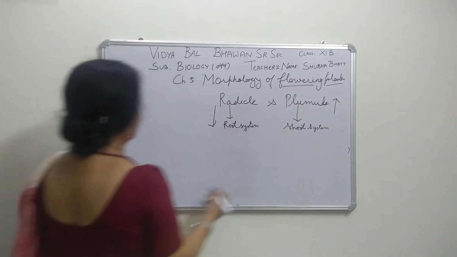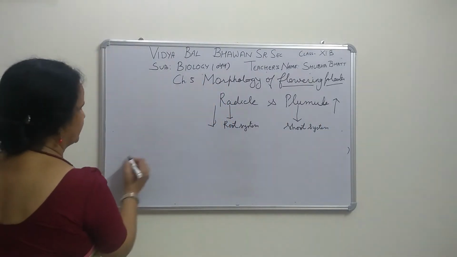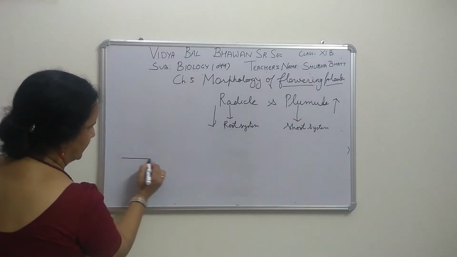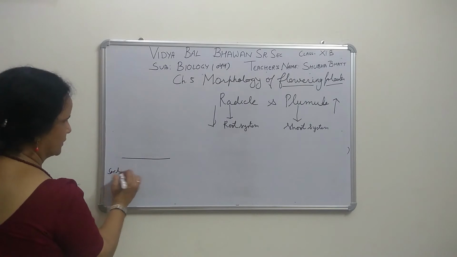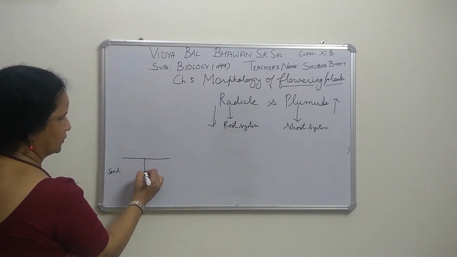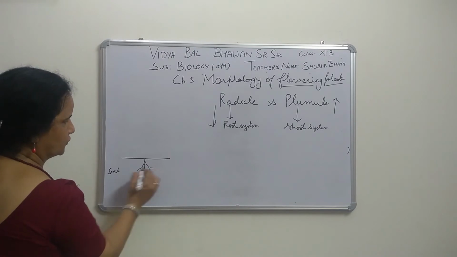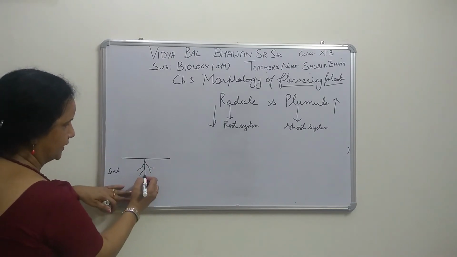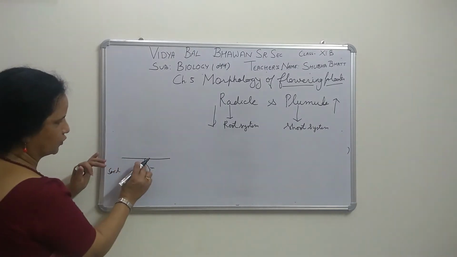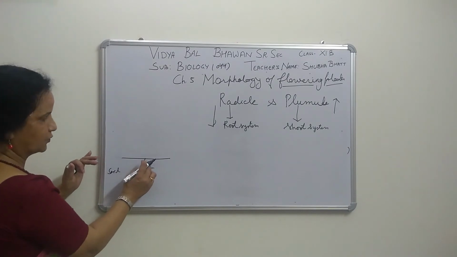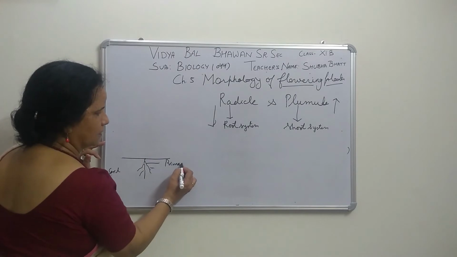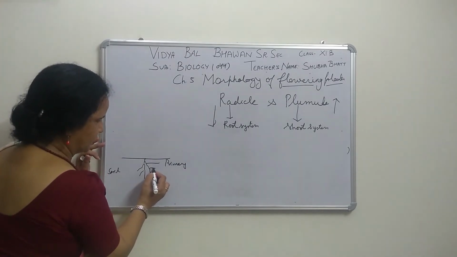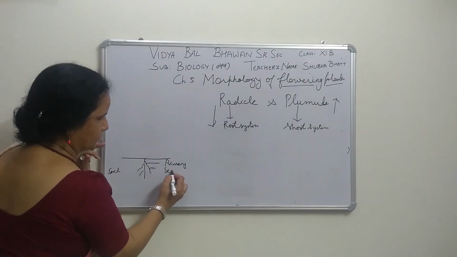When we talk about roots, when we draw an angiospermic plant, there is soil here and the radicle part, where the roots are growing. So these roots are the radicle part. Now this will divide: the first branch is called the primary root. The second branch arising from the primary root is called the secondary root.